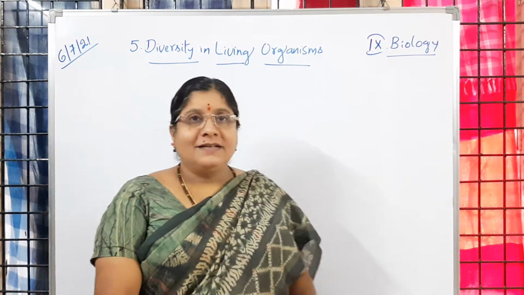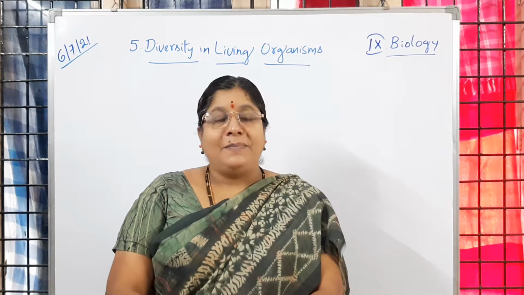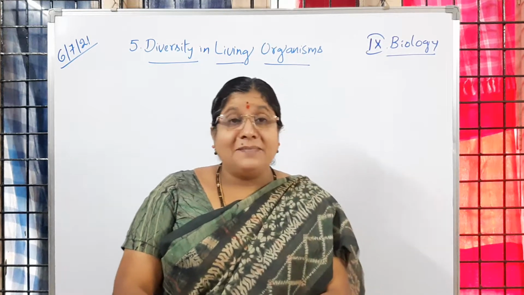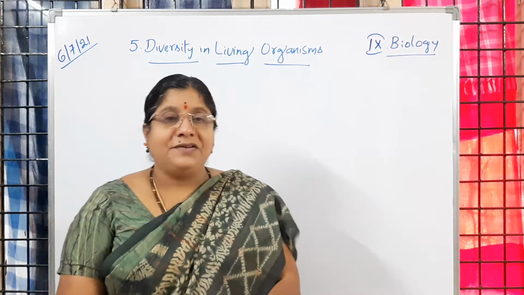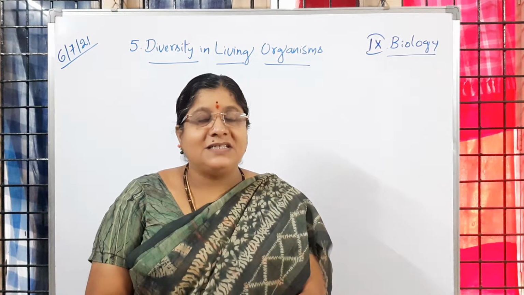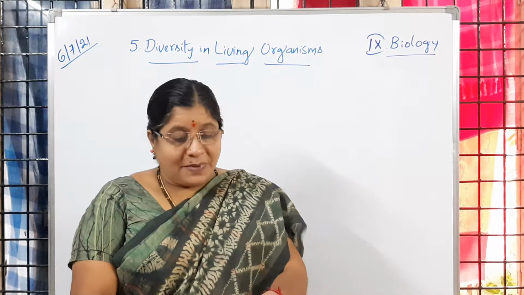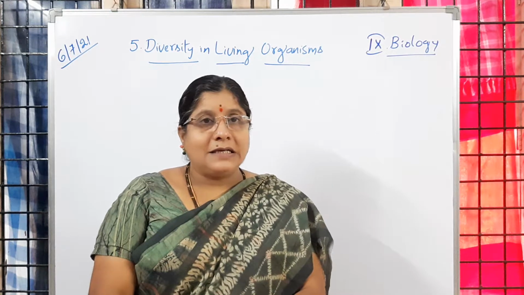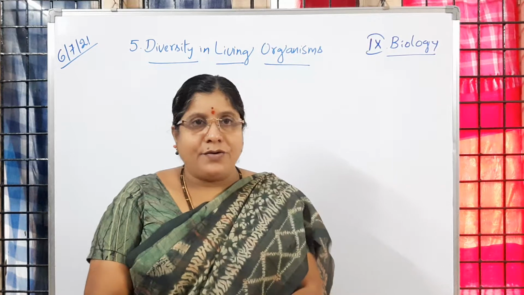Very good morning, children. In yesterday's class, we completed the classification of plants, Plantae. So, how the plant kingdom is divided means what are the special characters taken into consideration for classifying the different species of plants. You learned the flower. If the plants are not producing flowers, they are kept in one group called cryptogams, and if flowers are there in the plants, then they are kept in phanerogams.